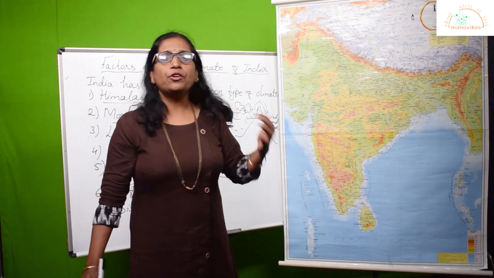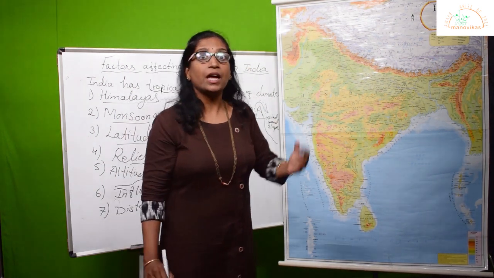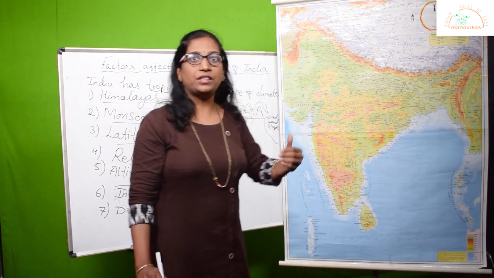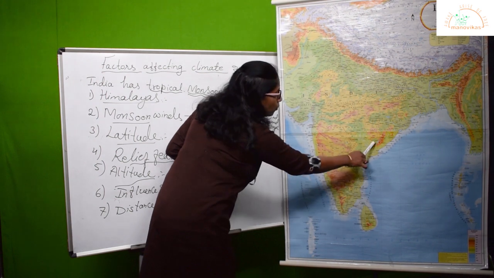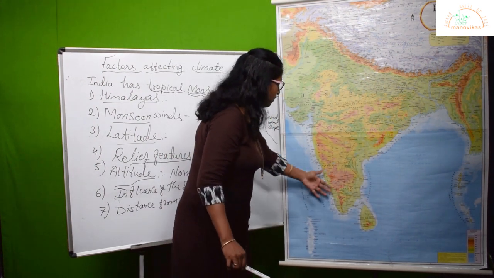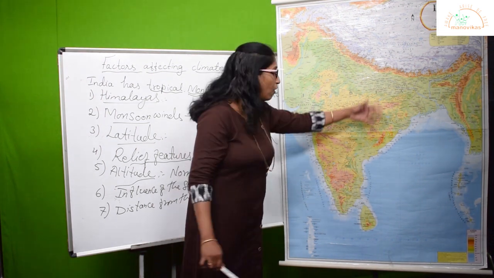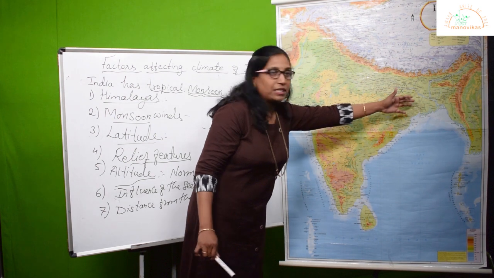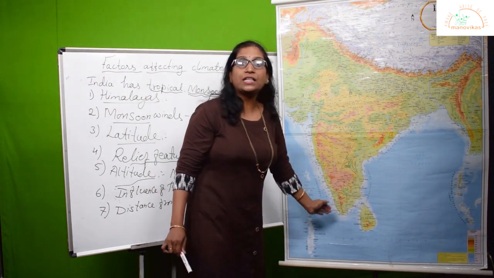Now, what is the difference between influence of the sea and distance from the sea? This factor is also very important. Distance from the sea means whichever places are along the coastal belt of India, along the western coast, right from Gujarat down till Kanyakumari, the southern tip of India, or right from the Ganga plains or deltas towards the southern tip of India along the eastern coast.